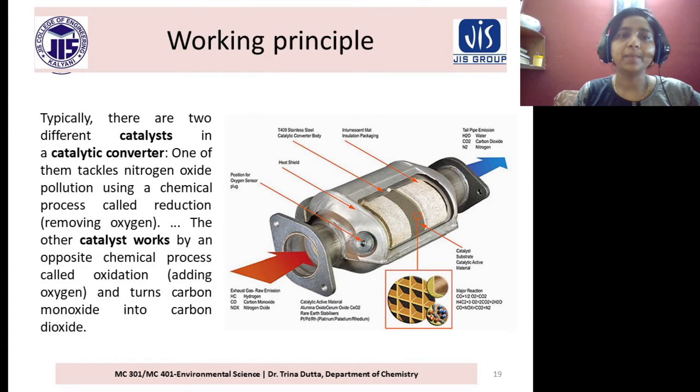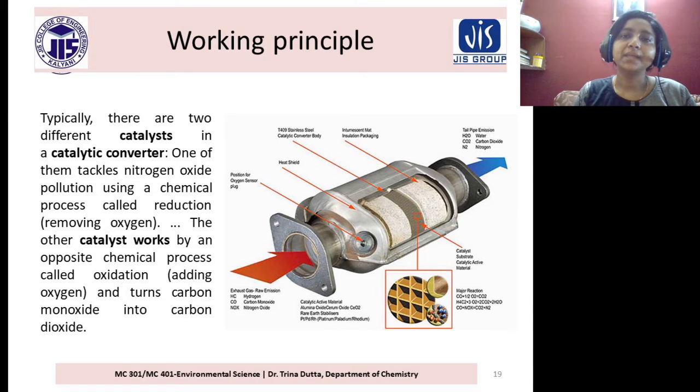It is the working principle. Typically there are two different catalysts in a catalytic converter. One of them tackles nitrogen oxide pollution using a chemical process called reduction. The other catalyst works by an opposite chemical process called oxidation.